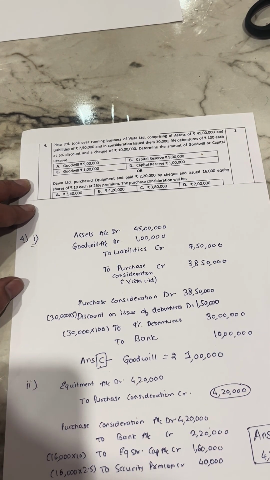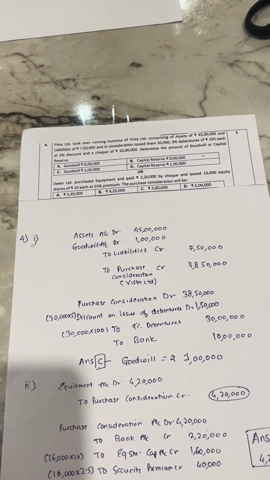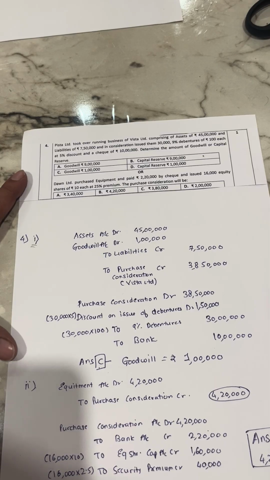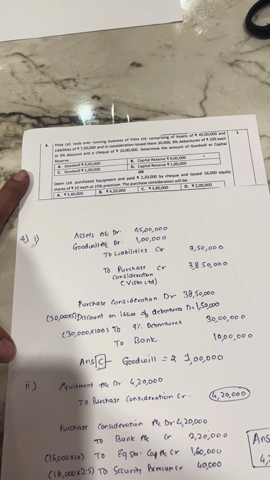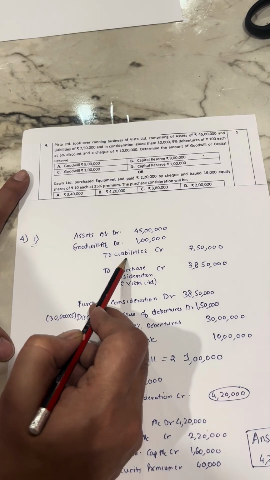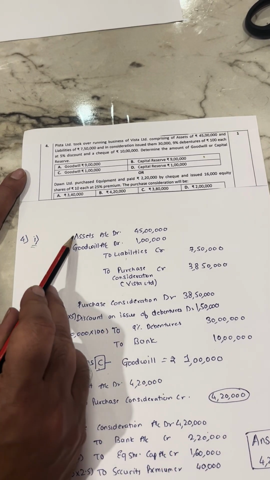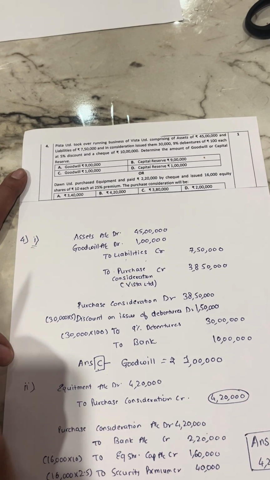Vista Limited took over the business of Vista, comprising of assets 45 lakh and liabilities 7,50,000. Now in this kind of question where you are taking over the business of another company, you have assets, you have liabilities, and you have purchase consideration. So in this case, you debit the assets, you credit the liabilities, and you credit the purchase consideration.